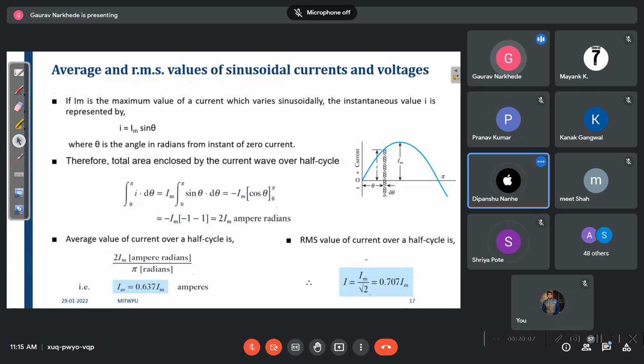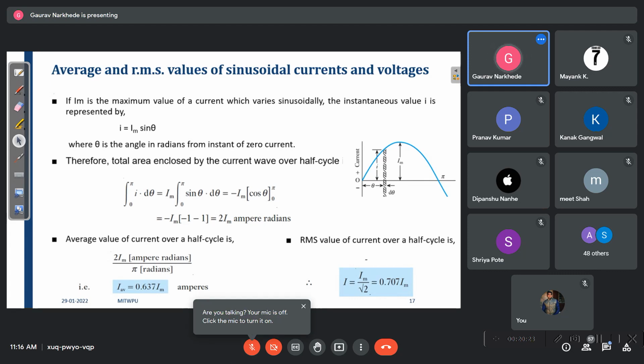Now the next part is average and RMS value. What is average value? How to find the average of this curve? We can say the area under this curve is the average value, right? How to find the area under the curve? By using definite integration. The application of definite integration is to find the area under the curve, right? Now to find the area under the curve we need to take the limits from 0 to pi. Let us suppose this is a current waveform, so I is equal to Im sine theta with respect to d theta. Is it correct?